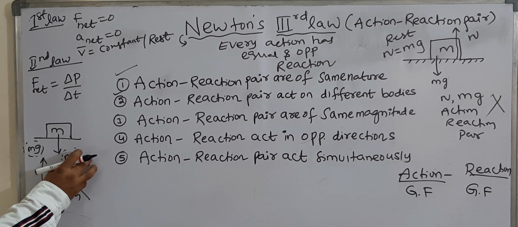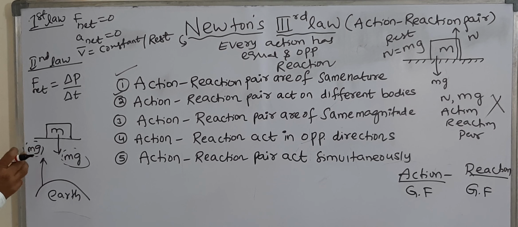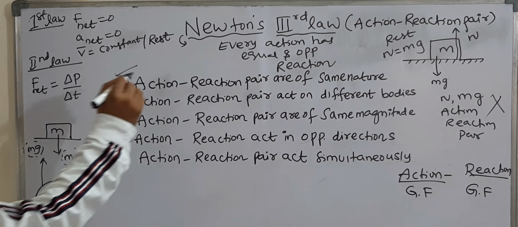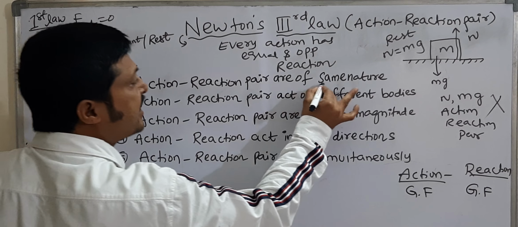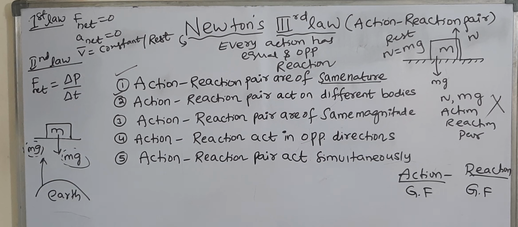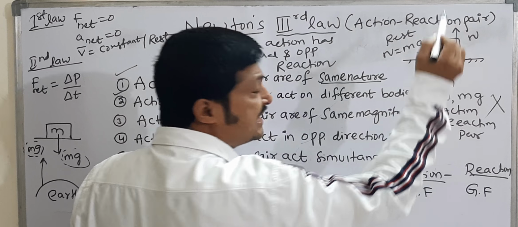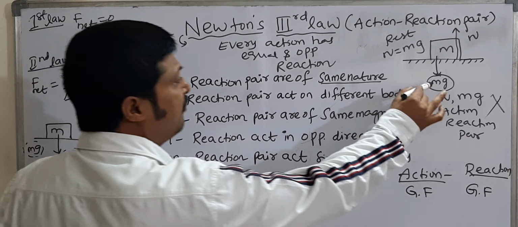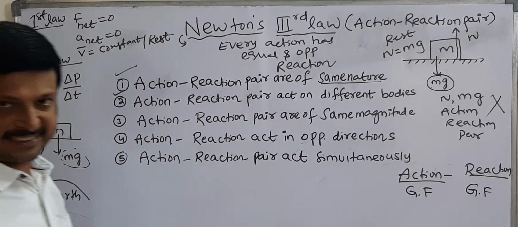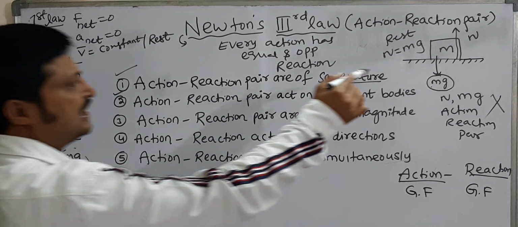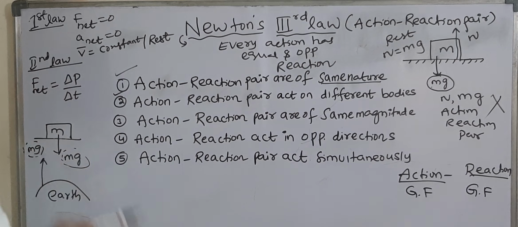That means if action is gravitational force, reaction is also gravitational force. So action-reaction pair are of the same nature. But here, one is gravitational force, one is normal force. So they are of different natures. That's why these are not an action-reaction pair.